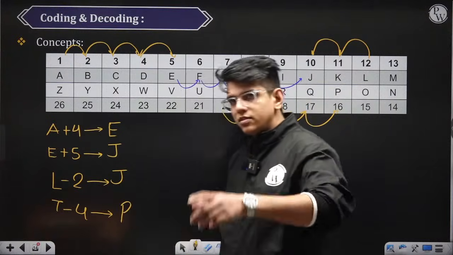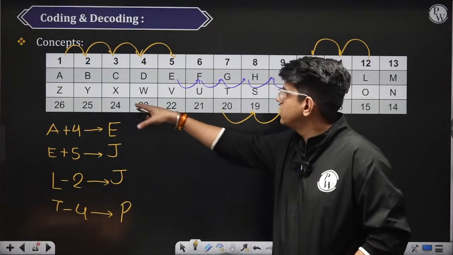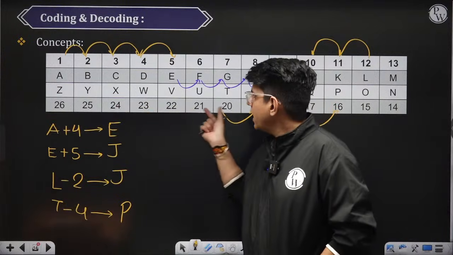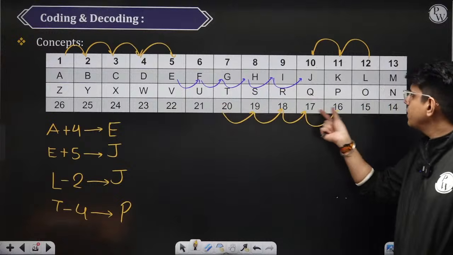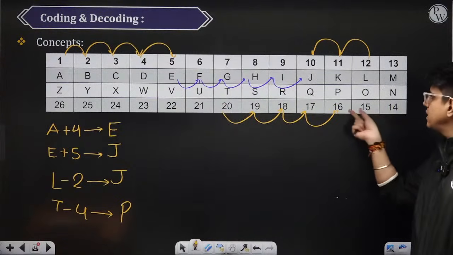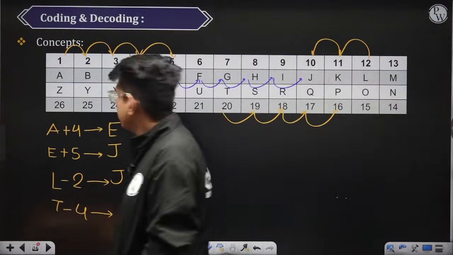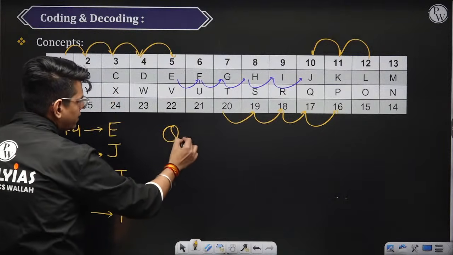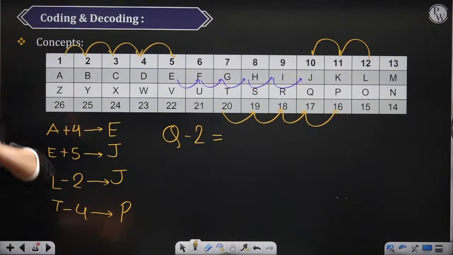This is why I asked this question. Some of you will do T 1, 2, 3 and 4. See, 20, 21, 22, 23, 24. You are adding 4 and not subtracting 4. What you need to do is 20 minus 4. 20 minus 4 is 16. 16 is P. Okay? 20 minus 4 is P. Now tell me what is the value of Q minus 2? What is the value of Q minus 2?